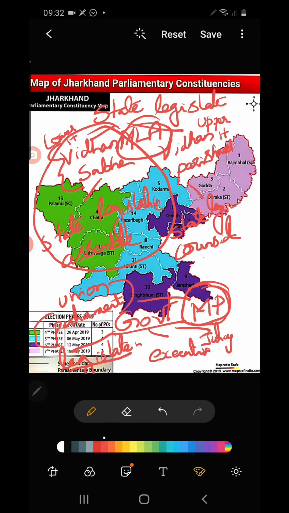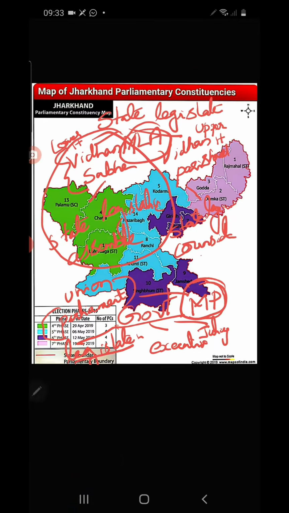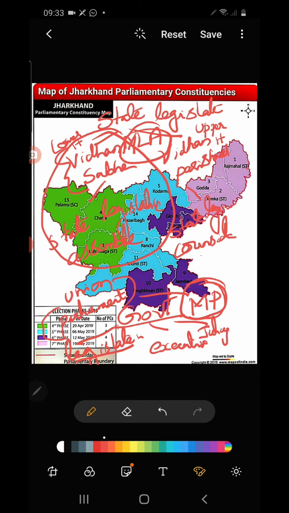So how many districts are there? In every district the election is held. So what is the assembly election? These MLAs are chosen directly by the people. Those MLAs will decide the Chief Minister of the state. The Chief Minister will take charge and become the head of the state. Like that only Hemant Soren and his Council of Ministers are ruling Jharkhand. Is it clear? I hope that you understood about the direct election and indirect election.